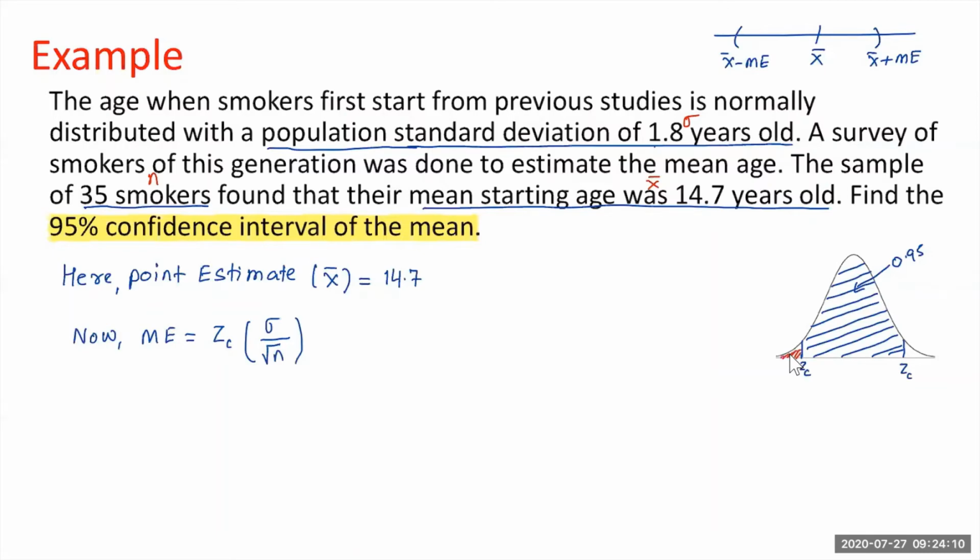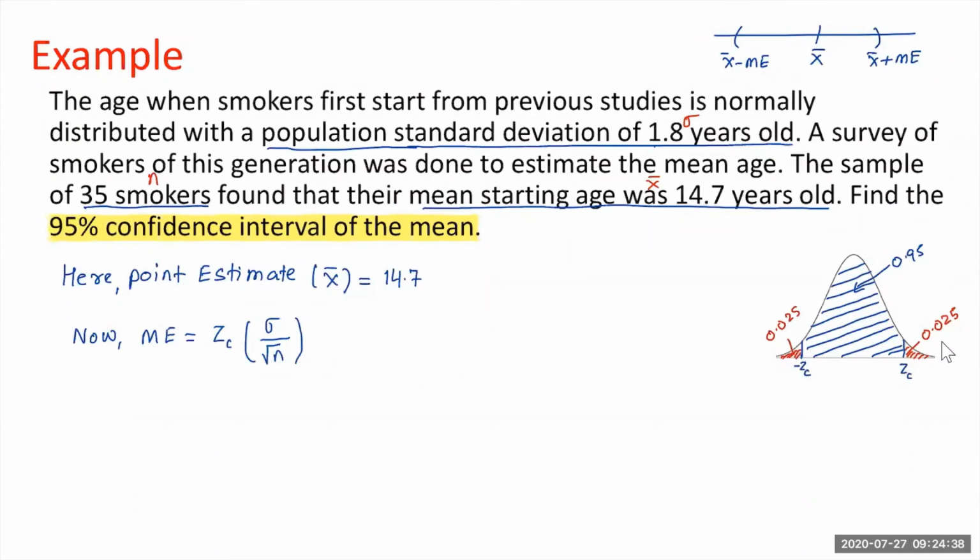This area is 2.5%, that is 0.025. And this one here is also 0.025. So once we have the area on the tail, we can easily find this Z sub C. What we already know, in order to find the Z score, we use the inverse normal, if you remember. It is inverse normal in our calculator. We need the area in order to use the inverse normal.